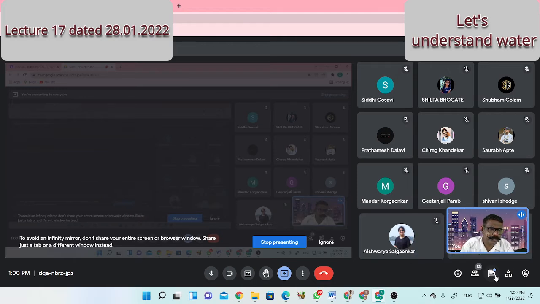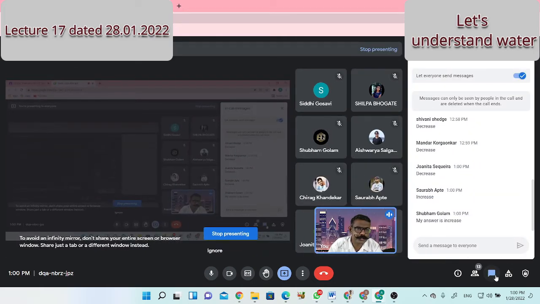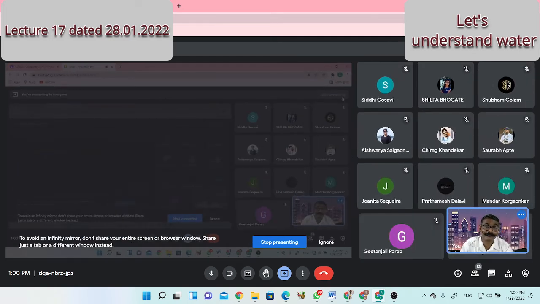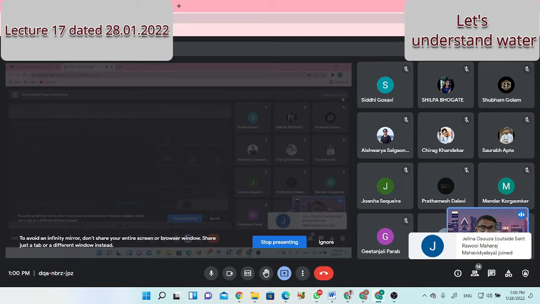Okay, Saurabh is saying increase. Yeah, Shubham is saying increase now. Actually, increase is the correct answer. See, what are your observations then? We have not noted the freezing of water. You have not noted the grinding of the grain. Then what are you doing? Such many observations you will find here and there.